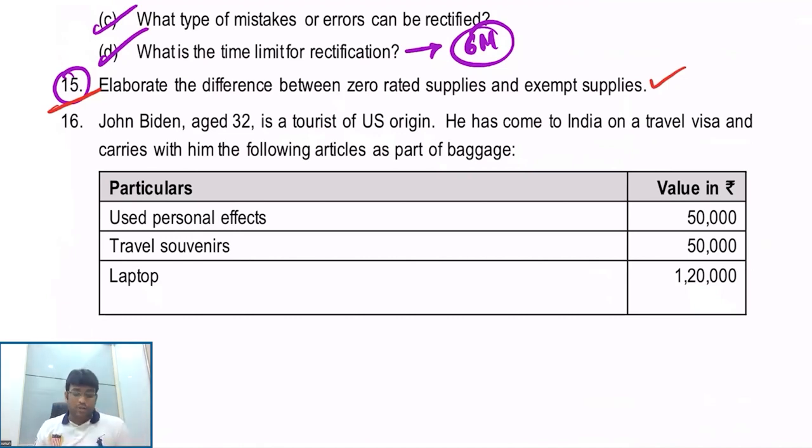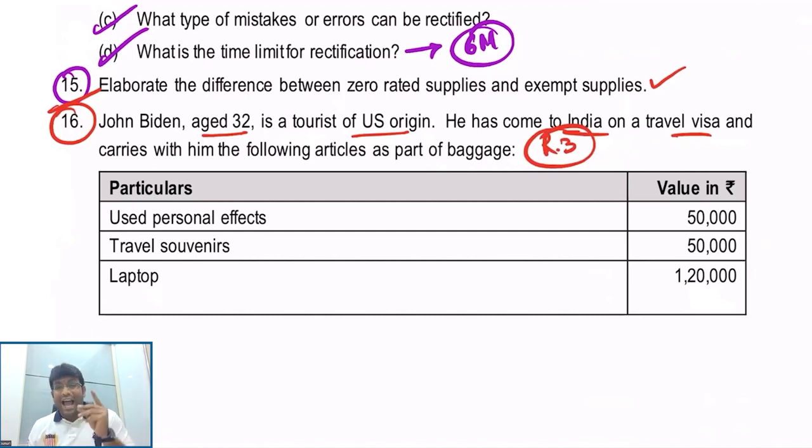See now. Question number 16. John Biden, age 32, is a tourist of foreign origin. So if a tourist of foreign origin is coming to India on a travel visa, what is the exemption, my dear friends? Rule 3 of Baggage Rules 2016. He will get exemption only for what? Used personal effects and travel souvenirs and articles up to a value of 15,000, excluding Annexure 1 items.